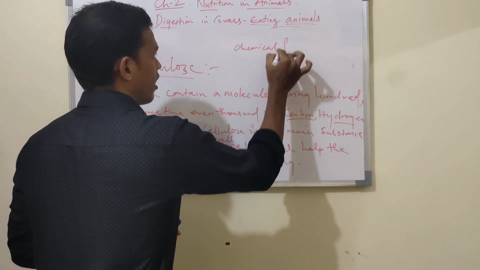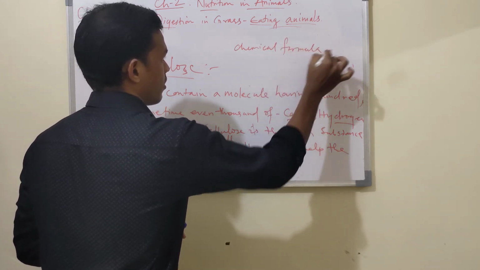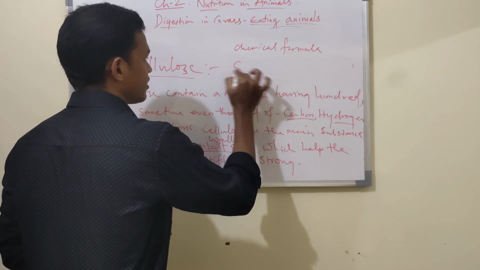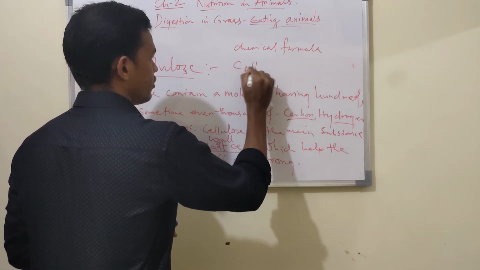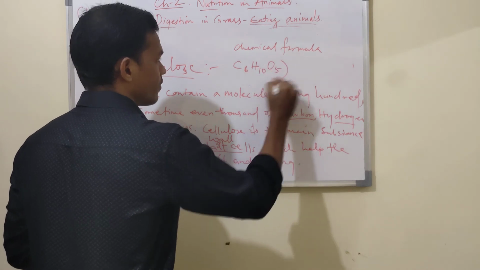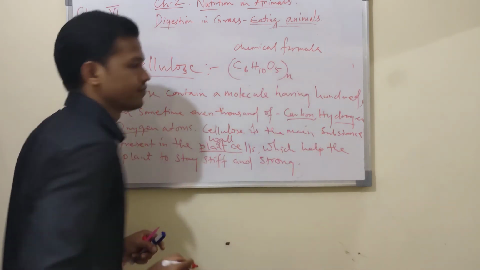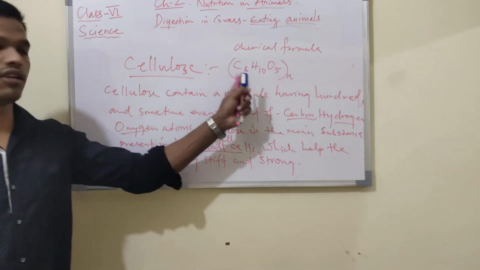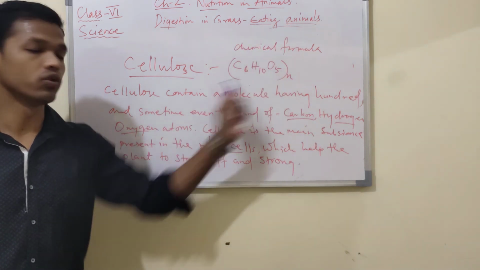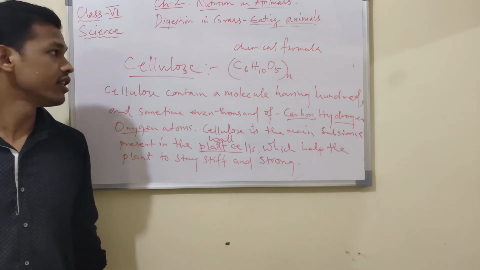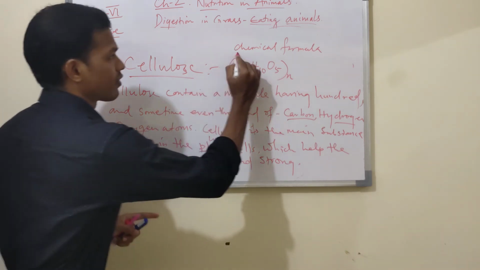You can write the chemical formula: C6H10O5, then n. The n means n number of these molecules. This is the chemical formula of cellulose.